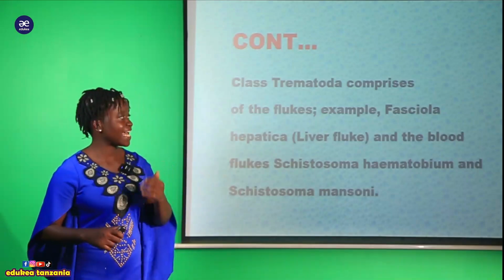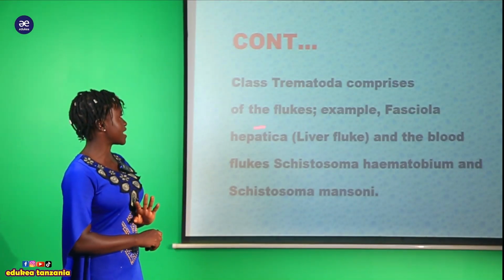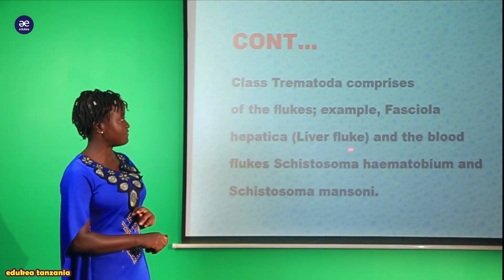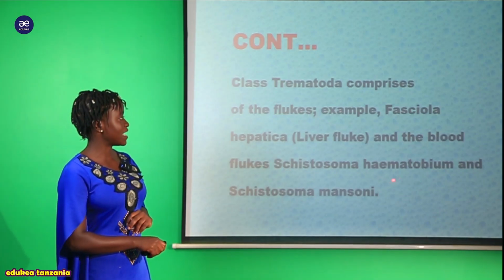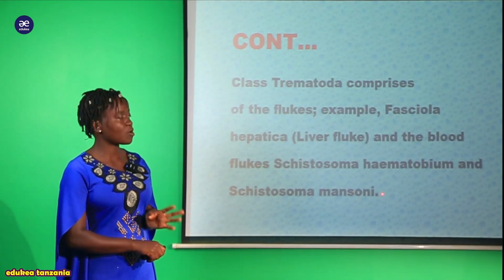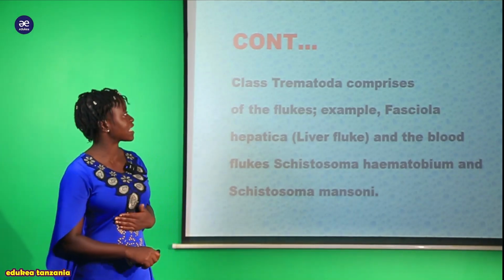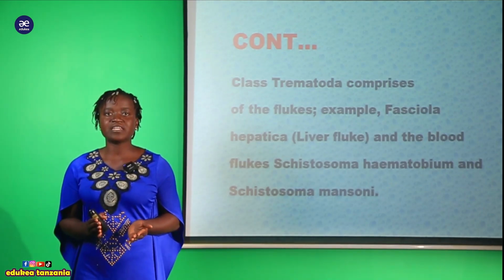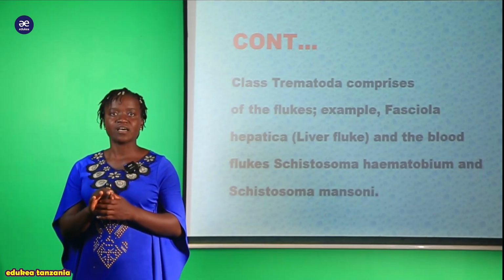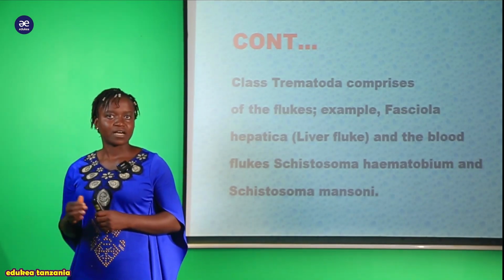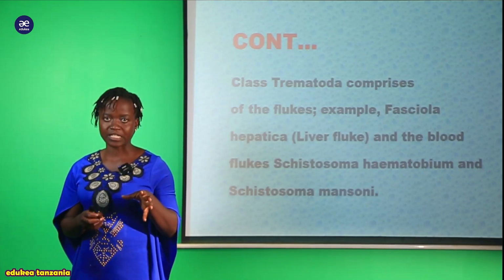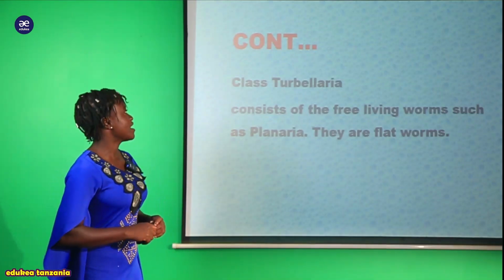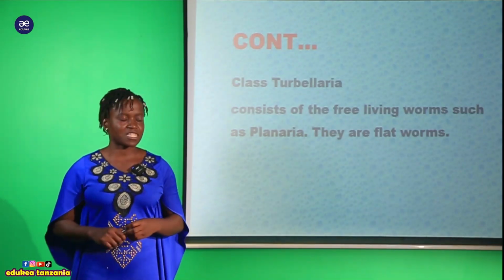Apart from that, we have another class which is the class Trematoda. This Trematoda comprises the flukes, where we see Fasciola hepatica, mainly the liver fluke, and the blood flukes Schistosoma haematobium and Schistosoma mansoni. These are the organisms found in the class Trematoda. We say liver fluke because it is an endoparasite, meaning it affects the liver. It causes problems in the liver, it invades the liver, thereafter it lives in the liver and multiplies there.